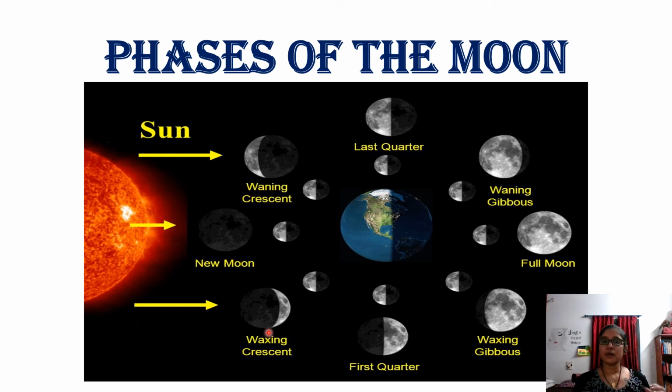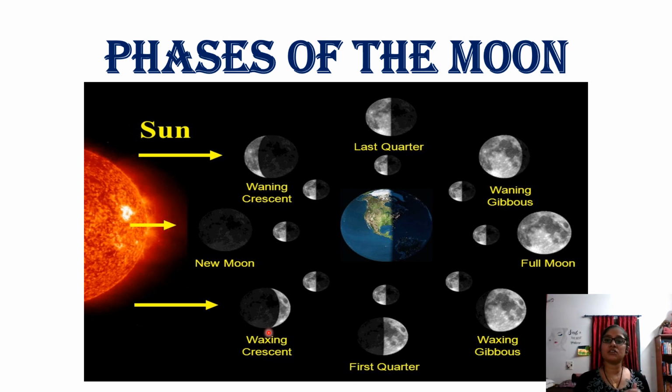Again, I'll tell you, when the moon comes directly in between the earth and the sun, and the sunlight is falling on it, we can't see the moon, that is new moon. And when the earth is in between the moon and the sun, at that time you can see the moon fully, because the sunlight is not directly falling onto the moon. And one more thing is, waning means to grow, waxing means to decrease. Okay, this is how the phases work.